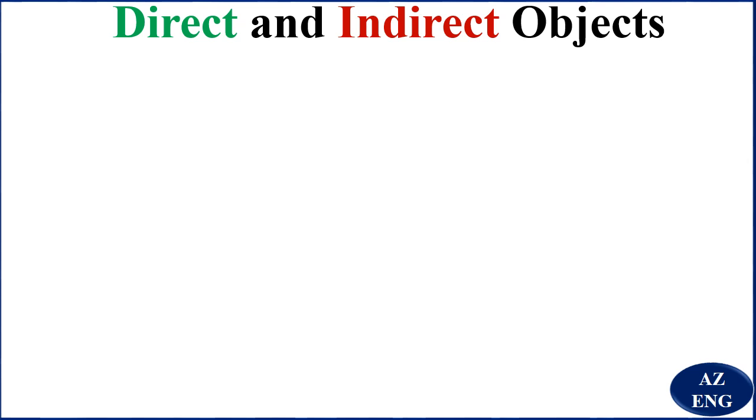Now for the object, now direct and indirect objects. What does that mean? Don't worry. For example, give me some water. So me is an object, some water too is an object. But which is the direct and which is the indirect? The question that we use to differentiate between the both of them is, for example, you say give what? What do you give?